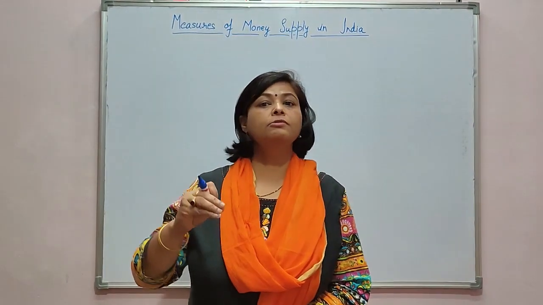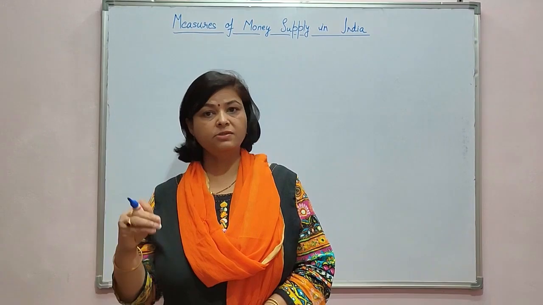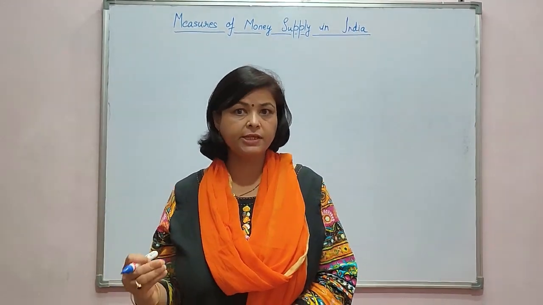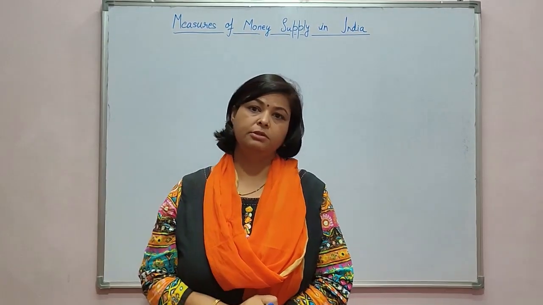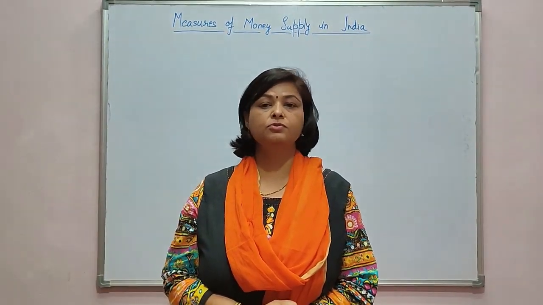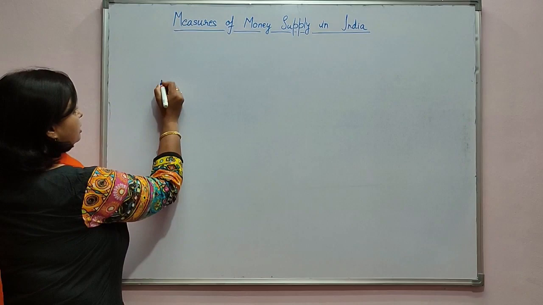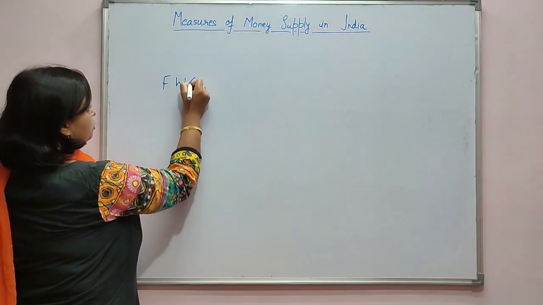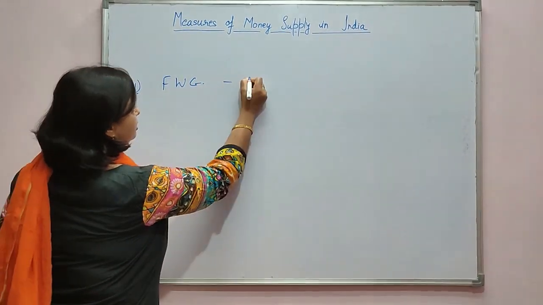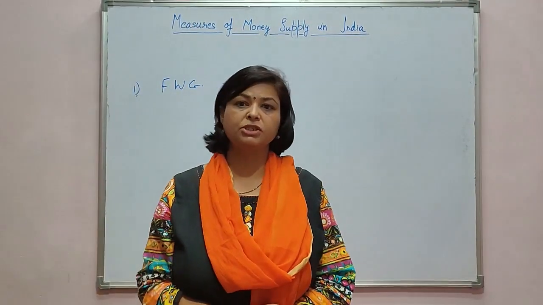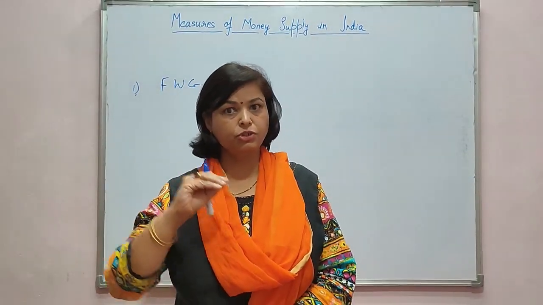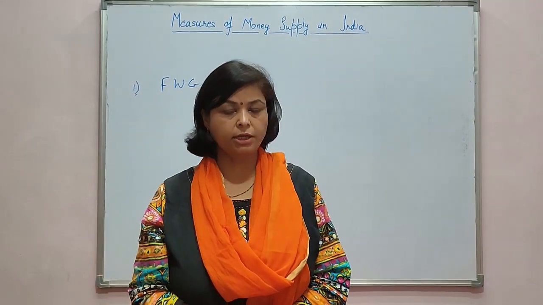And in view of the changes in the economy as well as the development in the monetary sector, some working groups were formed. The first working group was formed in the year 1961, which had suggested some measures to measure money supply in our country.